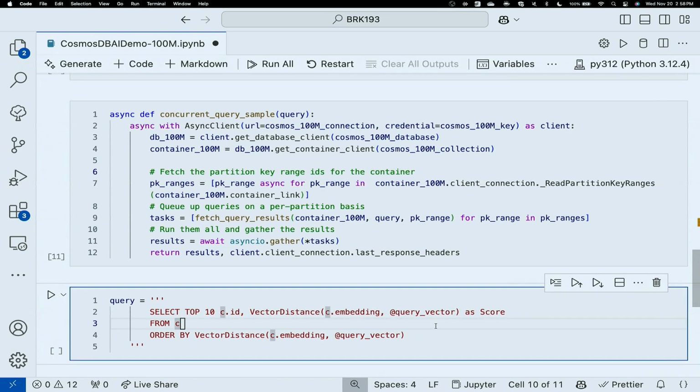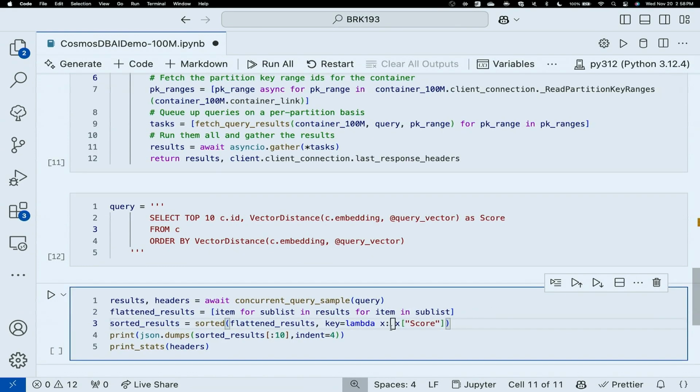When we want to do a vector search in Cosmos DB, it's part of our natural NoSQL language that's really easy to use. So this is what an example of a top 10 vector search query looks like. I'm going to select top 10 documents, project an ID, and project the vector similarity score as well. And then I'll order by the vector distance to take advantage of the DiskANN based index.